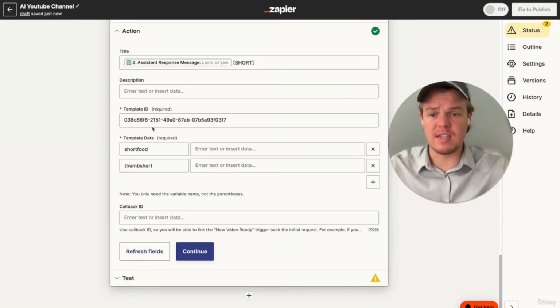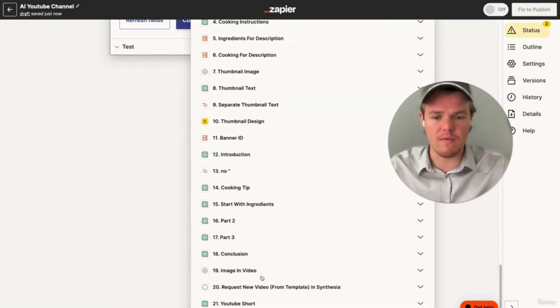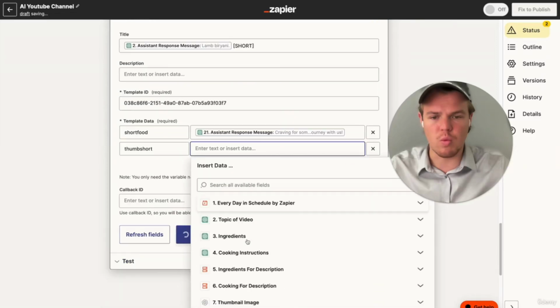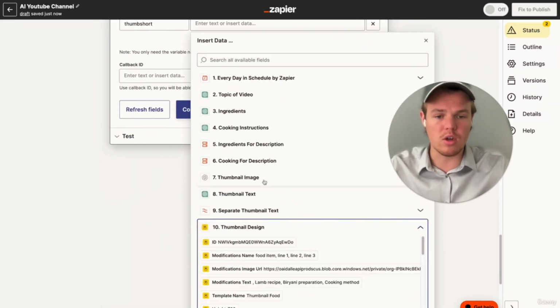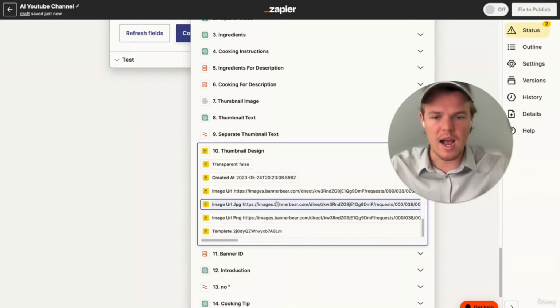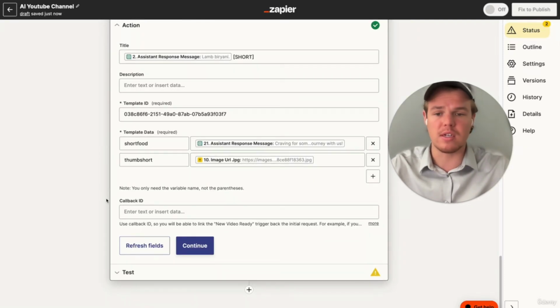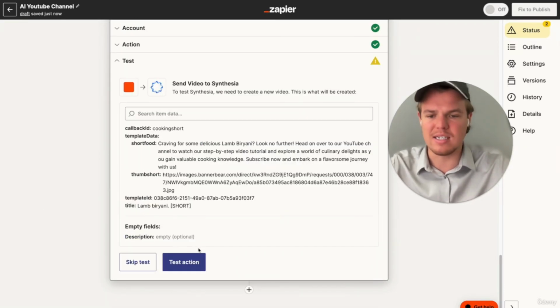So I went ahead and grabbed the template ID and the 2 variables we're dealing with there, which is the short food and then the thumb short. So short food was obviously that little script we created right before this, and then the thumb short was the image of the thumbnail of the main video. Which is great, all we need to do is come over here and we can grab it directly. That's already being generated in this flow. I always suggest going with JPEG as it is a smaller file size. From here, we're going to do cooking short as our callback ID. We're going to hit continue here.